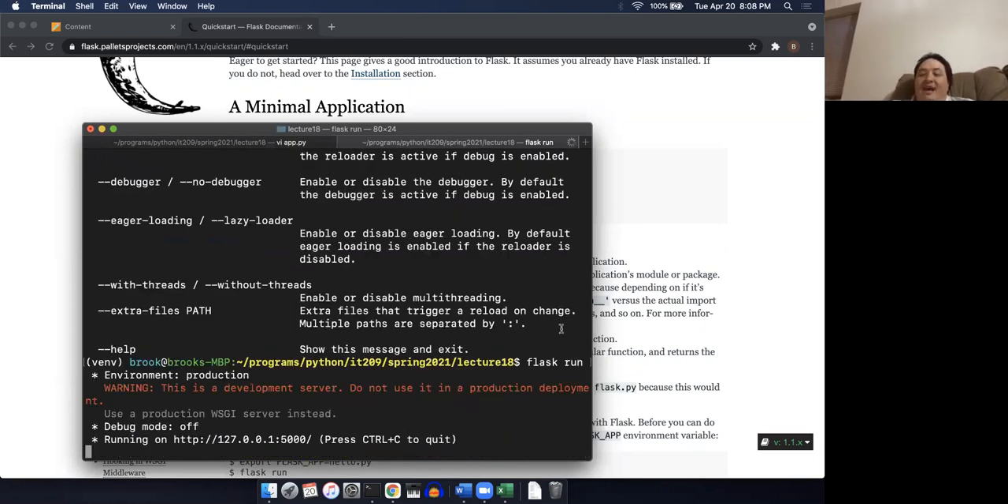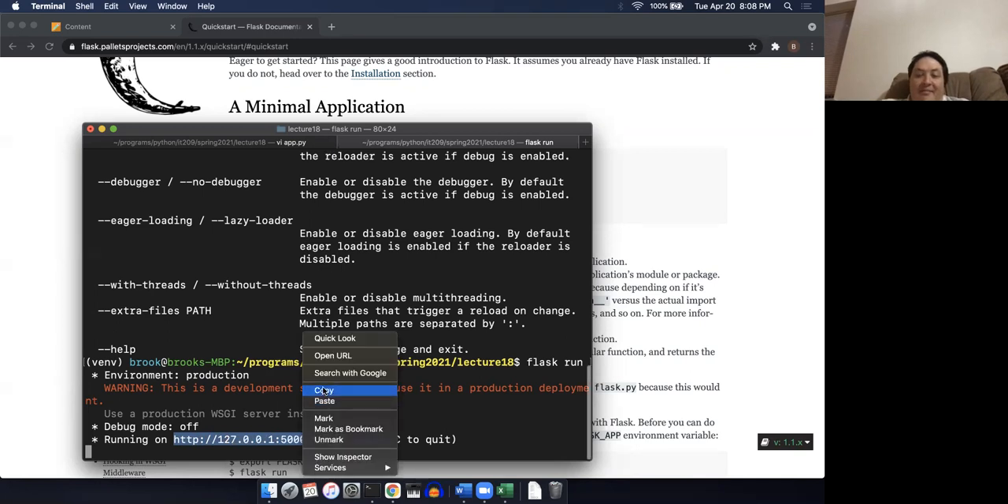When I type in flask run, it says the environment is production. It gives me a warning and says don't use this in a production deployment. Debug mode is off, and it says running on http://127.0.0.1:5000. You notice that it's just sitting here. So my application is actually running now. I can take this URL,